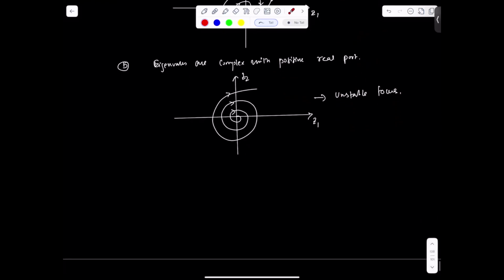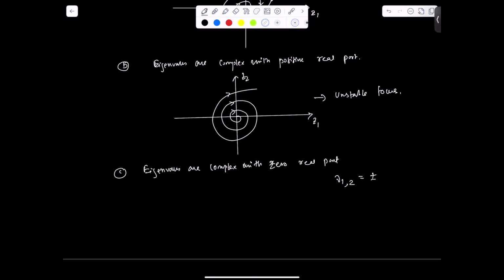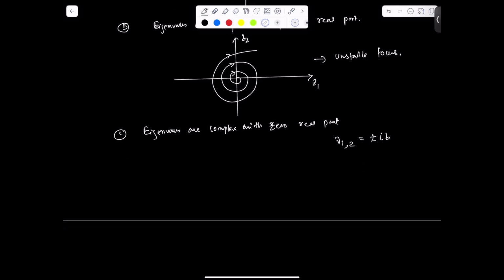And C part, eigenvalues are complex with zero real part. It means lambda 1 and 2 are plus minus iB. There is no real part.